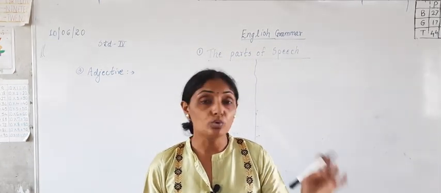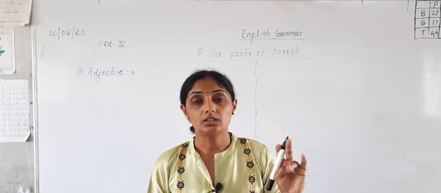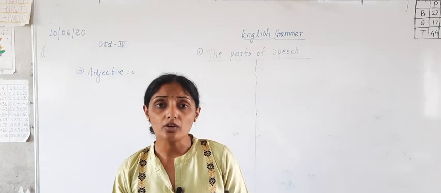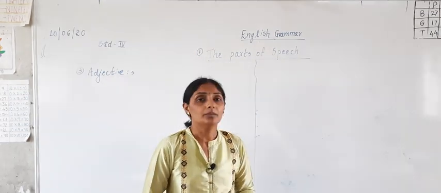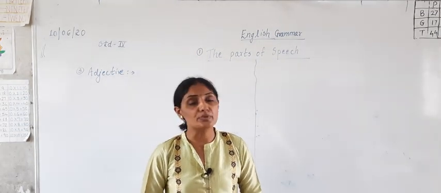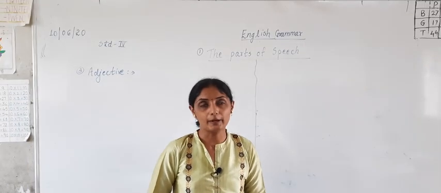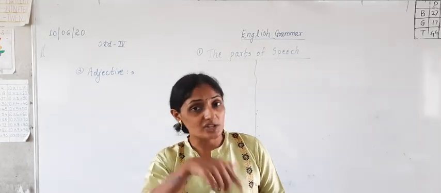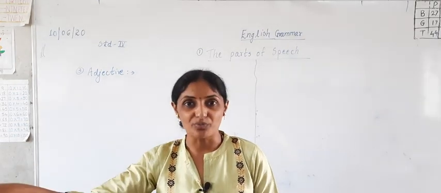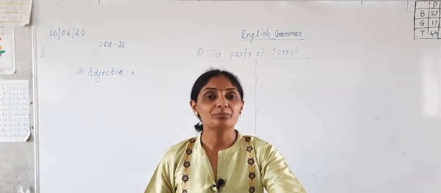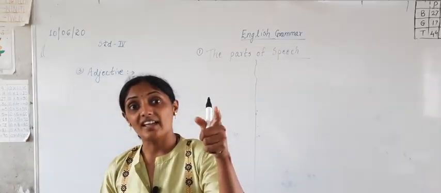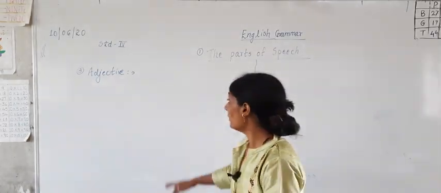Examples are given here: good, green, three, many, beautiful. If I say Saisha is a beautiful girl, how is Saisha? Saisha is beautiful. So the word beautiful is an adjective. It tells more about the noun.